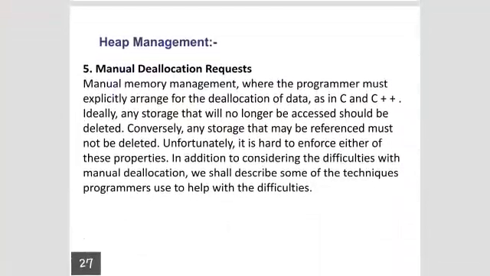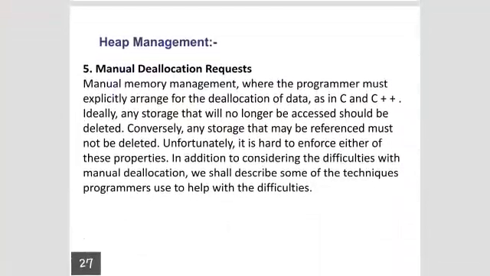So allocation means we have to allocate the memory, but we also have to deallocate the memory, because at the same time another program may want to use the memory. In C++ and C there are different functions available. In C++, the constructor allocates the memory, but the destructor destroys the memory which was occupied by the constructor.